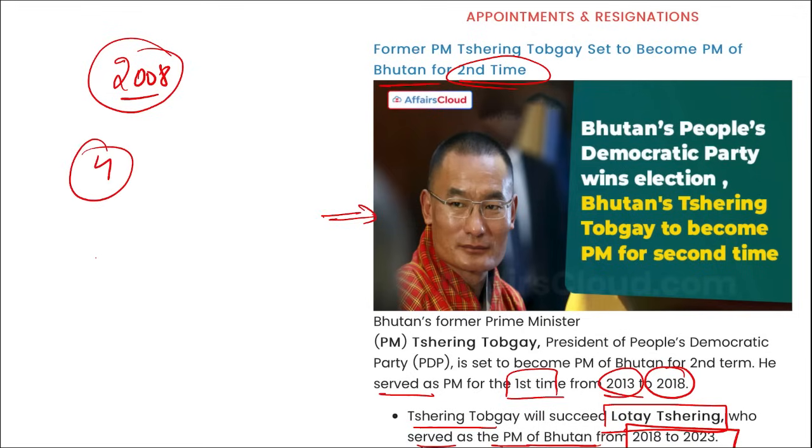Mark this also. If we talk about the capital of Bhutan, what is it? It is Thimphu. Right? Take a note of this. And who is the Prime Minister now? For the second time, Tshering Togbe.